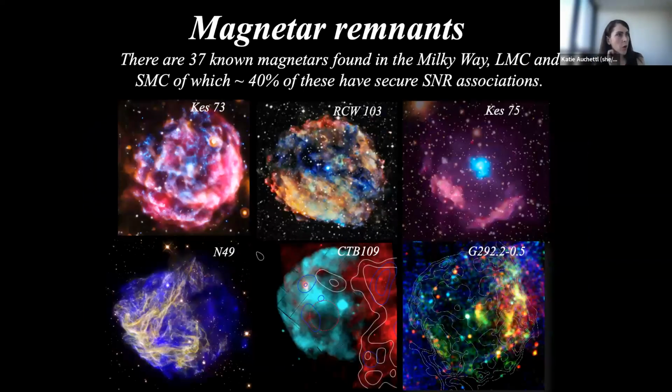But there is an exciting population of them called magnetars, where we do see a magnetar associated with a supernova remnant. In our local universe, including the Milky Way, SMC, and the LMC, there are about 37 known magnetars, and about 40% of them have quite secure supernova remnant associations.